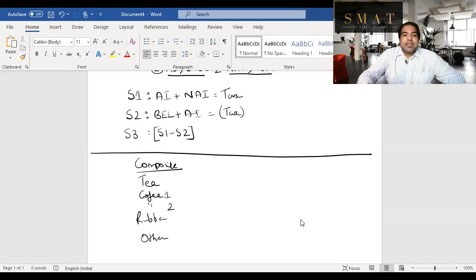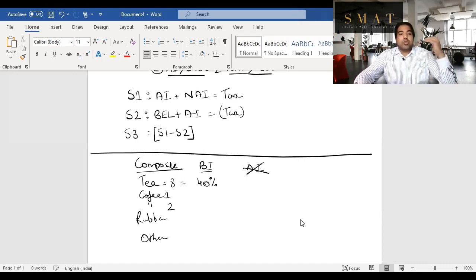In all these cases there is a certain amount of business income and then there is a certain amount of agriculture income, but we will only focus on one, that is business income. In case of tea, what is the rule? India consumes 8 cups of tea every day, and in that there is 40% milk, so business income is 40%. So you take the sales of tea, you minus all the expenses, and whatever is left you will bifurcate. 40% in business, 60% of course is agriculture.